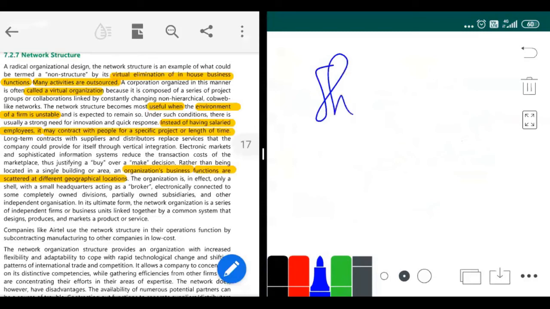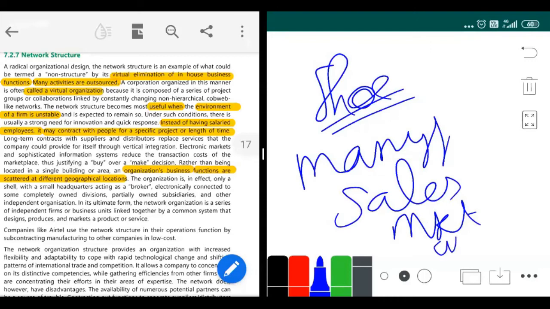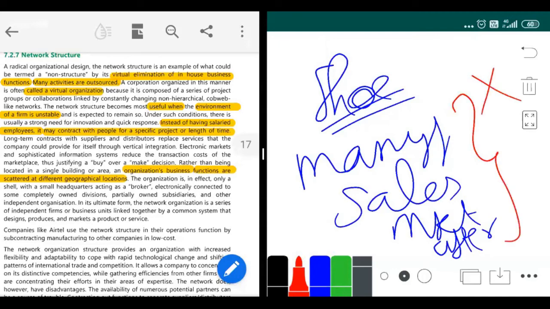Suppose I'm starting a shoe manufacturer. I start a shoe company and I am the owner. What are the activities that I'll need to start a shoe company? I will need a manufacturing unit, a sales unit, a marketing unit, and something known as an after-sales or customer care unit. Suppose these are the four or five things I need. None of these activities will I do in my own business. Each one of the activities I'm going to outsource.